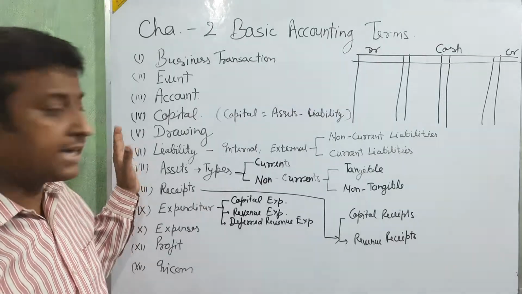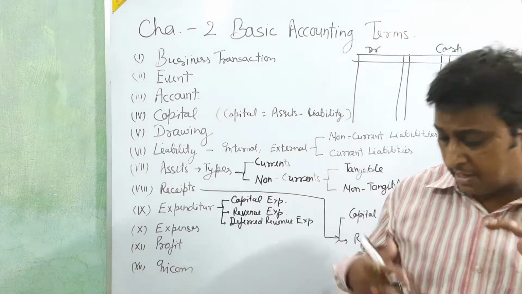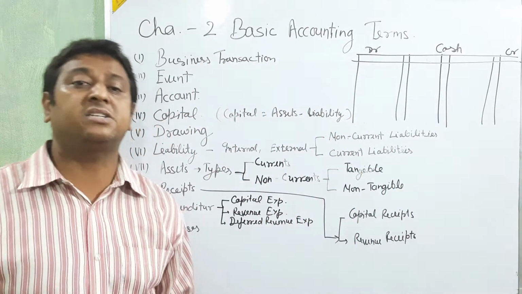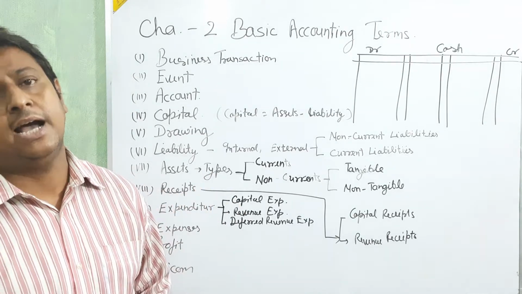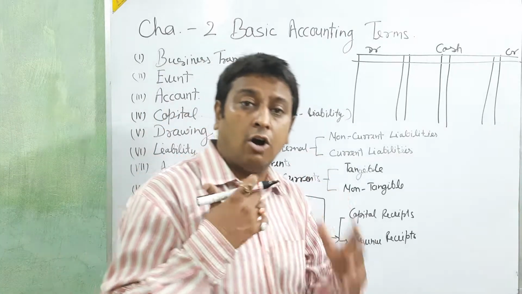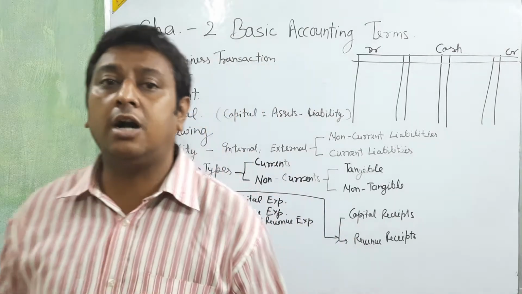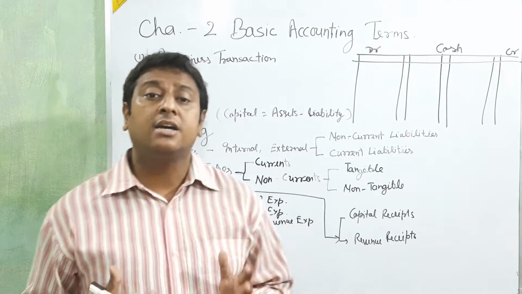Next, capital. For the capital, I think you know about the businessman investing his money, by which they are going to purchase some assets, goods, and services, and then start the business. That money, invested for starting the business, is called capital. Okay beta, that is called capital.